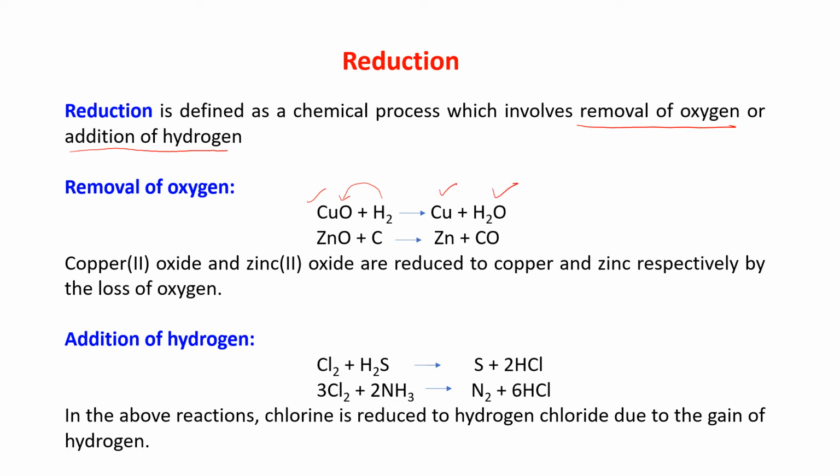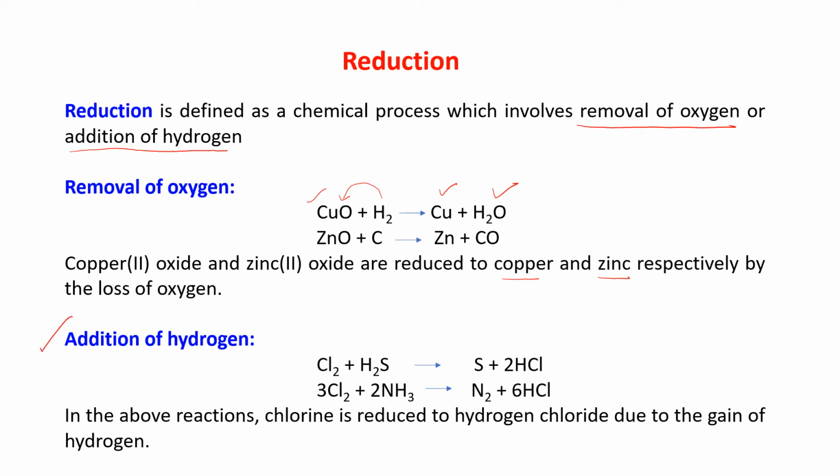That means oxygen is removed from copper oxide. So, copper is getting reduced here. Removal of oxygen: ZnO plus C gives Zn plus CO. Copper oxide and zinc oxide are reduced to copper and zinc respectively by the loss of oxygen.